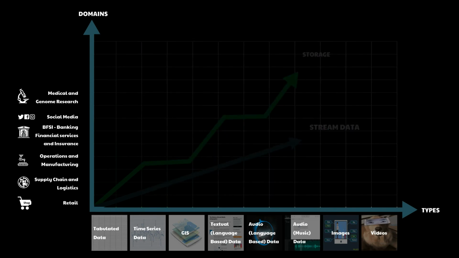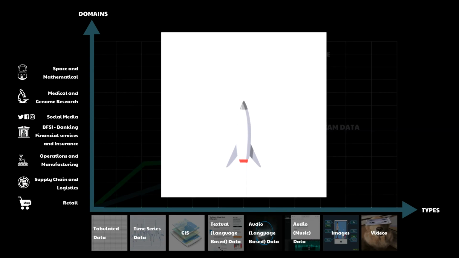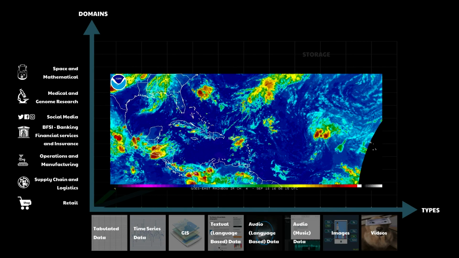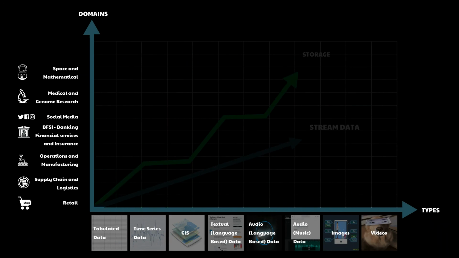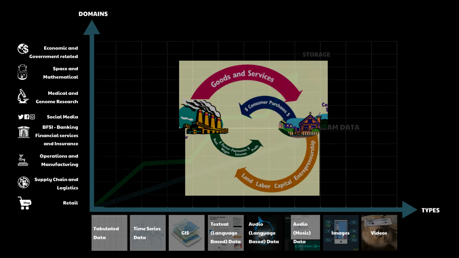The next one is space and mathematical industries. Here, we try to calculate the various physical parameters that contribute to space-related research, which also deals with successfully launching rockets and understanding weather, etc. The last one is economic and government-related data. The economic data is all about the exchange and trade of money among the populace. It also involves taxation, budgeting, and welfare schemes.